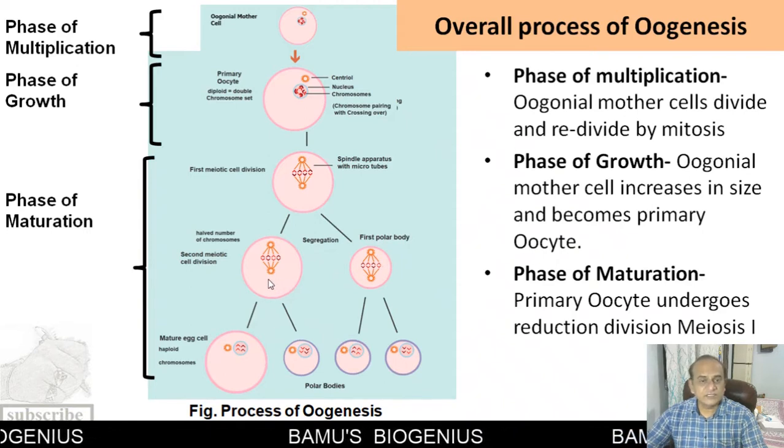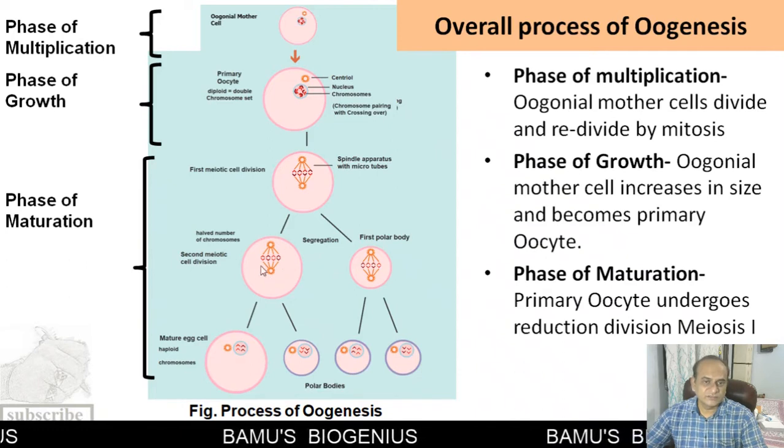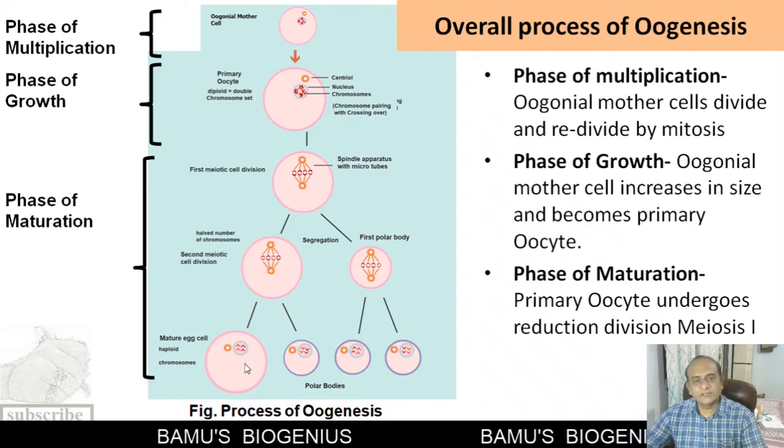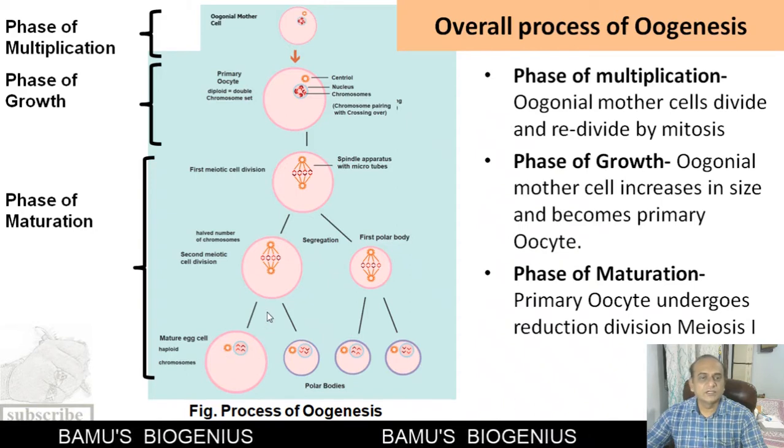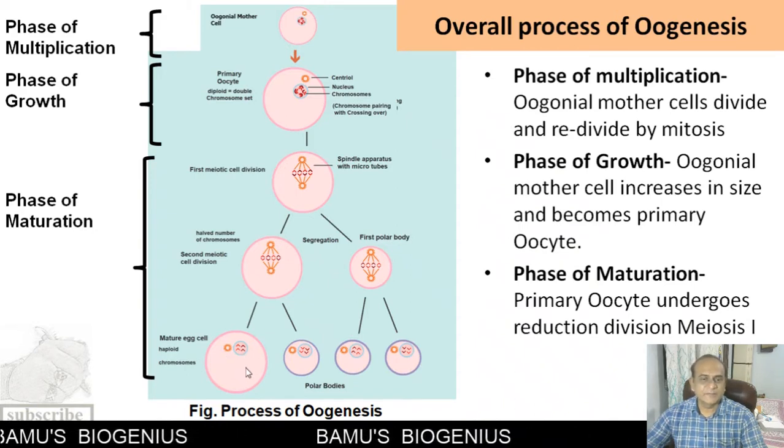Now, this secondary oocyte, after ovulation, comes into the uterus and fertilizes with the sperm. At that particular point the second meiotic cell division takes place, and the egg cell is formed along with the polar body.